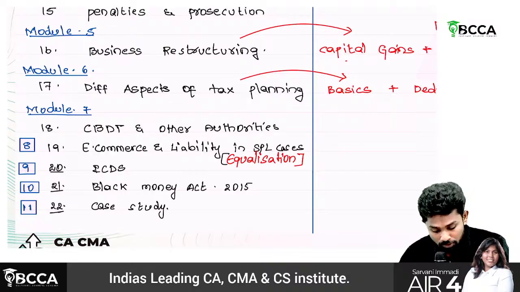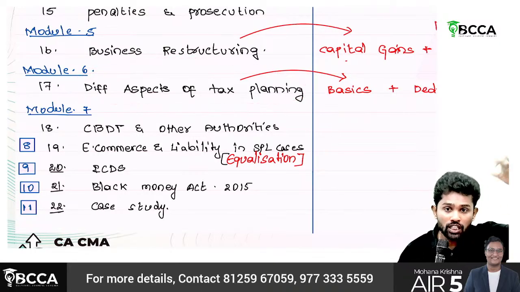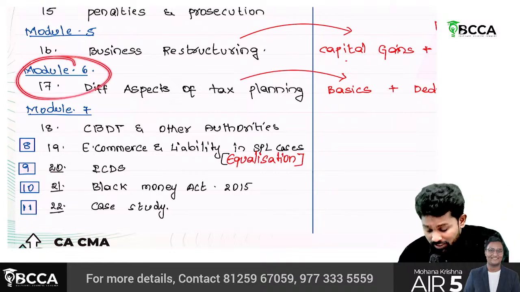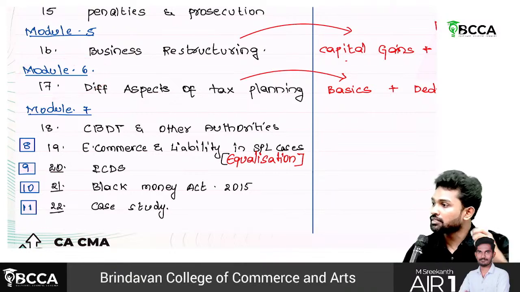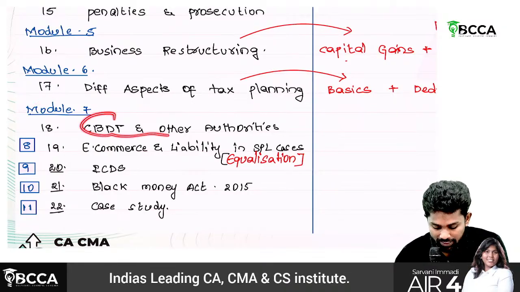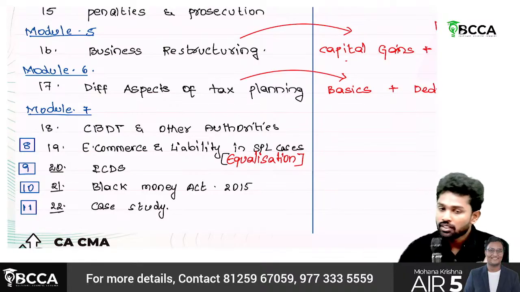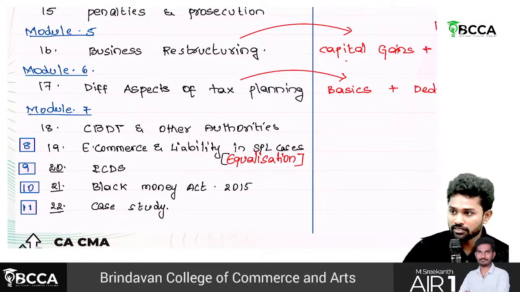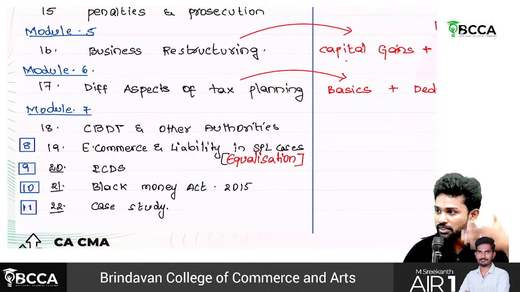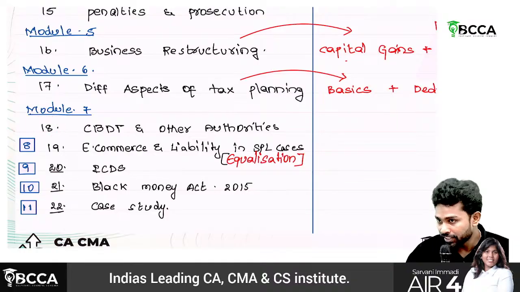Again, for this chapter, you should have a complete understanding of the tax, not just inter level. This module 6 requires proper understanding of inter level chapters. Then module 7, CBDT and other authorities. How CBDT is constituted. Who are the different authorities? Who will be commissioner, assistant commissioner, deputy commissioner, those authorities that would be there.